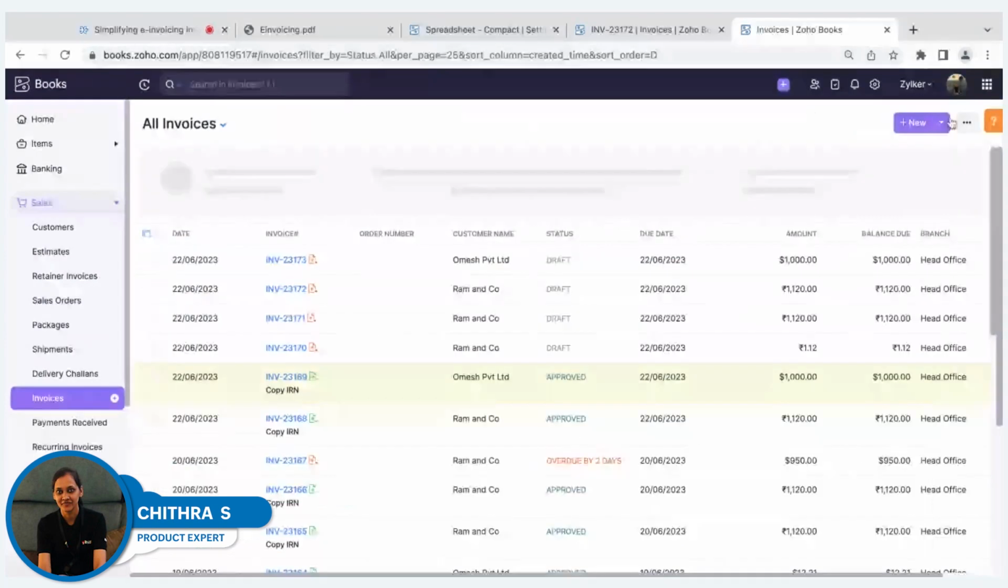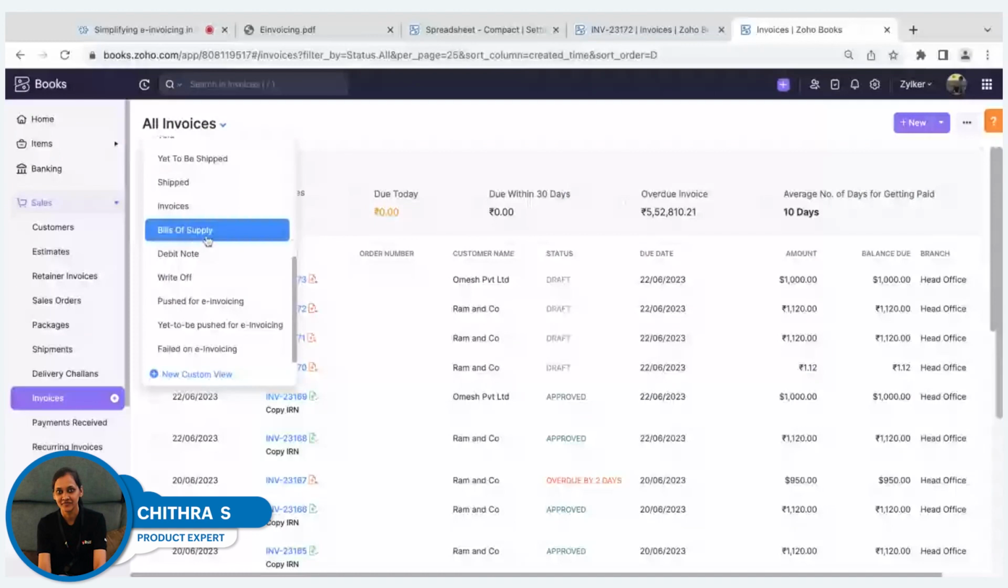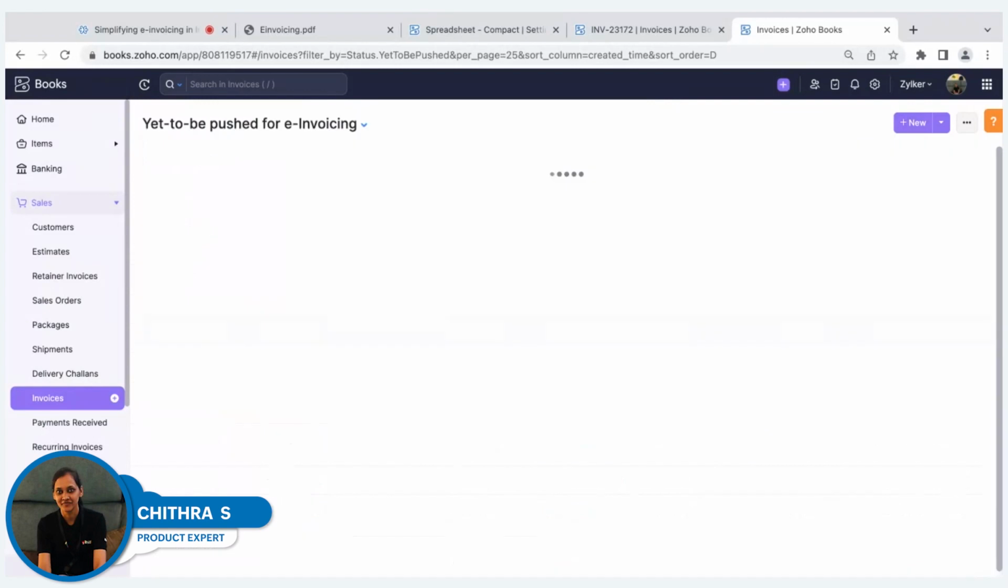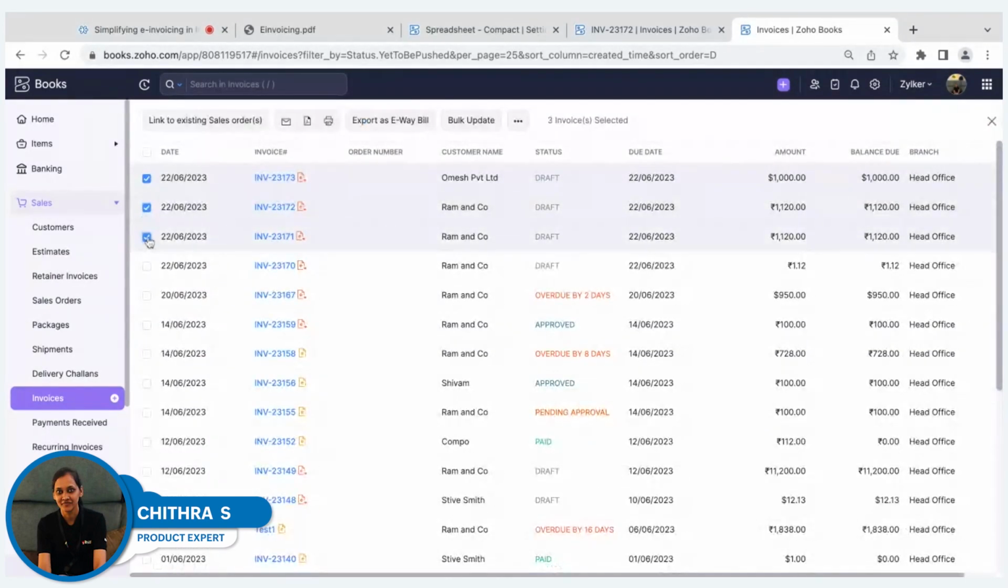And not just this, we have various views to check which invoices have been pushed. As you see, we have the pushed for e-invoicing view, yet to be pushed, and failed on e-invoicing. For example, if I filter this yet to be pushed for e-invoicing, you can even bulk select these invoices and push them to the IRP in one go. So it is not like every individual invoice has to be pushed separately. You can bulk select the invoices and push them together to the IRP.